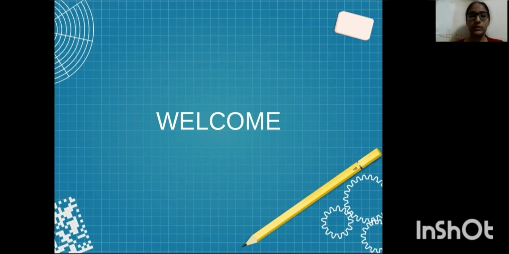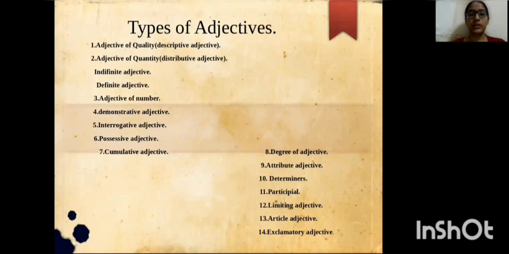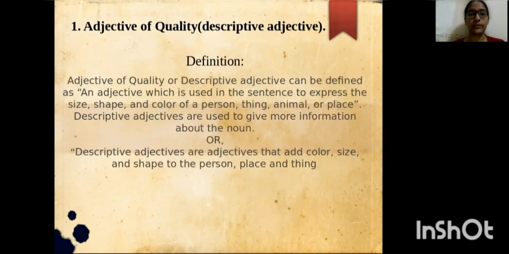Is now going to explain you all the types of adjectives. These are the types of adjectives: adjective of quality, adjective of quantity, adjective of number, demonstrative adjective, interrogative adjective, possessive adjective, cumulative adjective, degree of adjective, attributive adjective, determiner, participial, limiting adjective, article adjective, exclamatory adjective. Now let's go one by one.